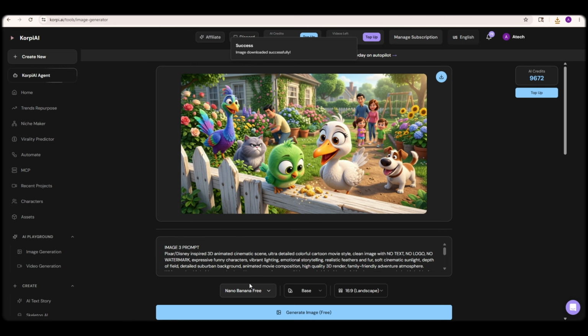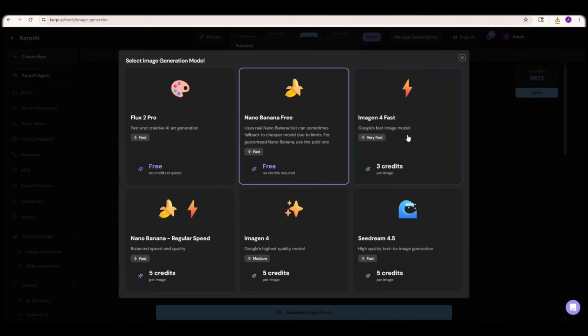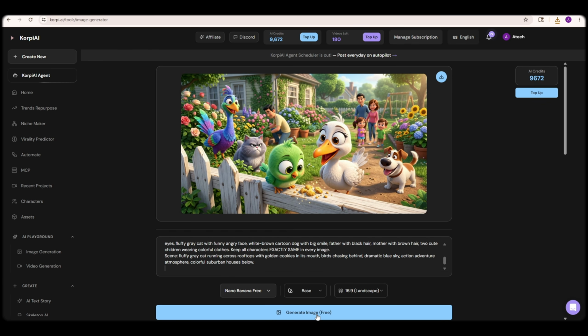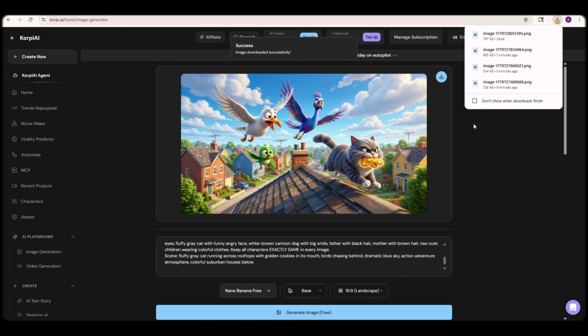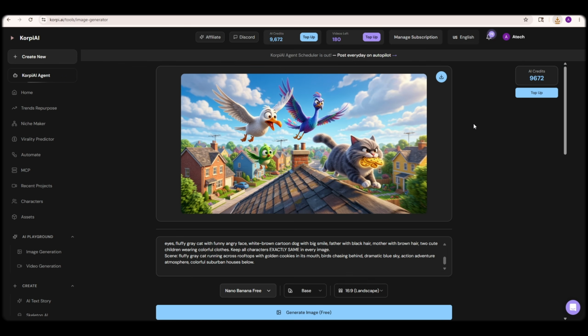The detailing, colors, and 3D cartoon quality are seriously next level. Now once again, I'll copy the next prompt, paste it into the prompt box, and click Generate. After waiting for a few seconds, boom. Okay viewers, today I've successfully generated 4 different images using the Nano Banana free model inside Corpy AI, and honestly, the results are absolutely incredible.